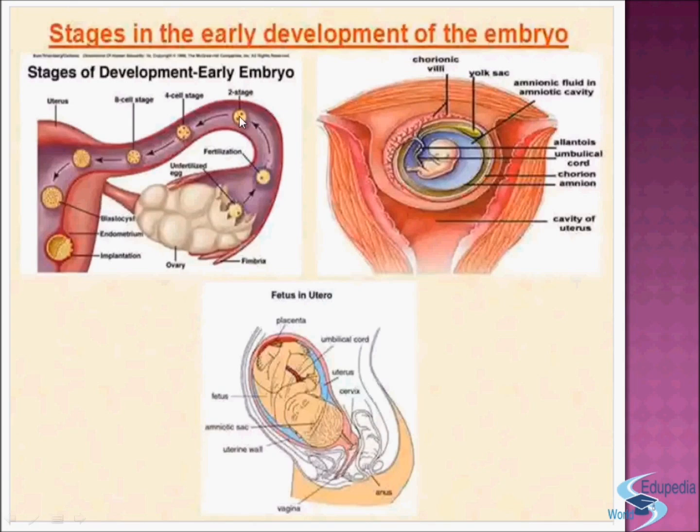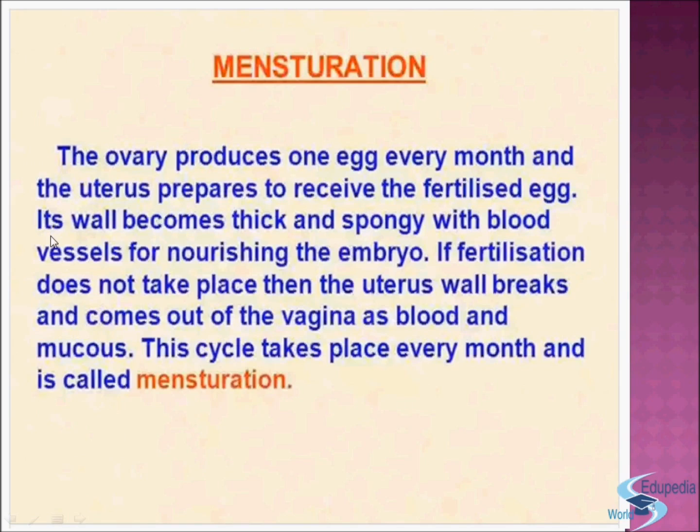Then this is stage 2. This is the 2 cell stage, and then it gets divided. It forms the 4 cell stage. Then it goes here. This is the 8 cell stage, and then again in this place mitosis is taking place, and the cells are multiplying. The number of cells is multiplied. And then finally it gets implanted into the uterus